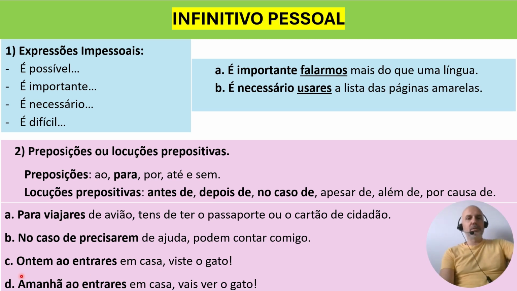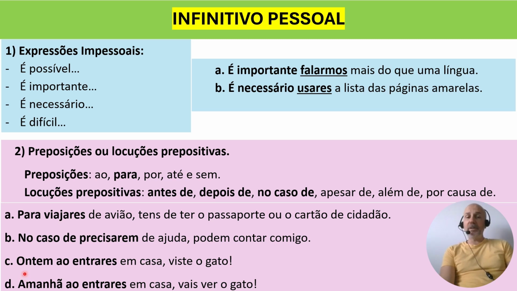An example. Ontem, ao entrares em casa, viste o gato. Yesterday, when, I'm translating ao like when, when you entered the house, you saw the cat. This is about the past. So I'm using infinitivo pessoal to talk about something that happened yesterday.